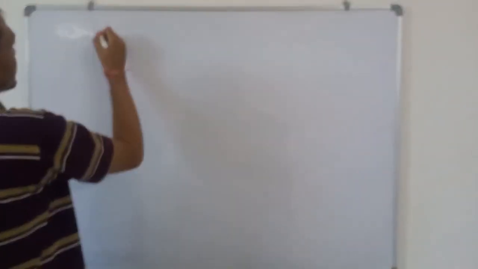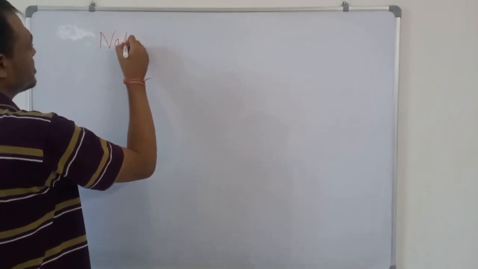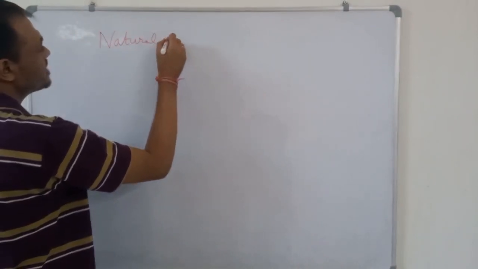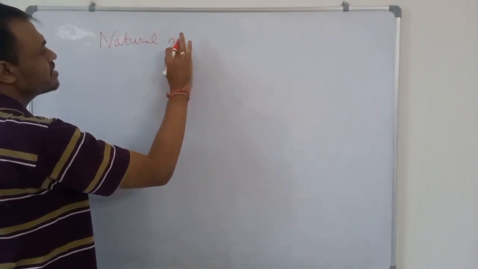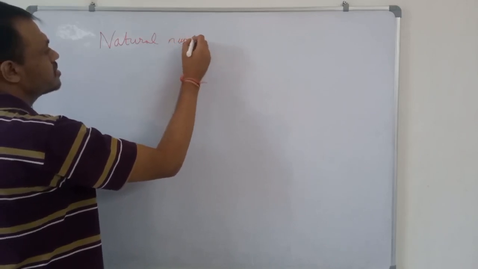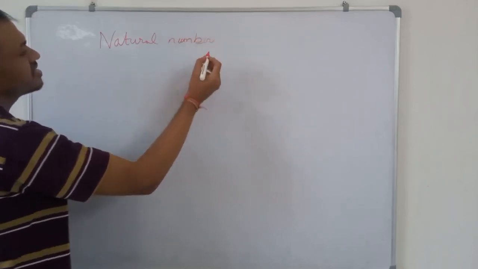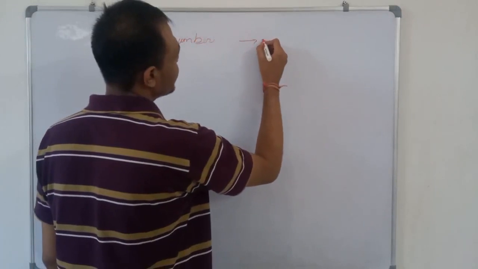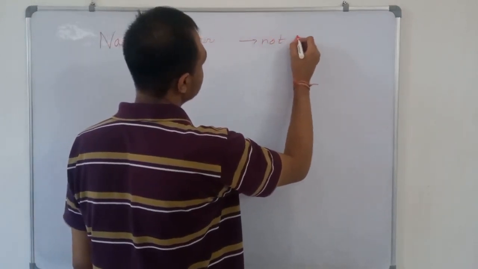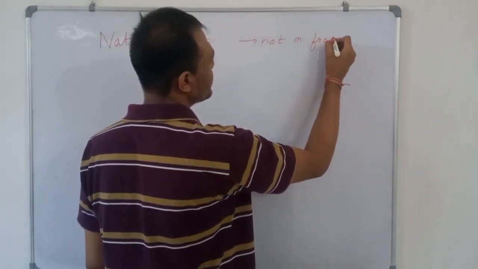So now we come to natural numbers. Natural numbers are the set of non-fractional numbers. They are not in fraction, and they are from 1 to infinity.